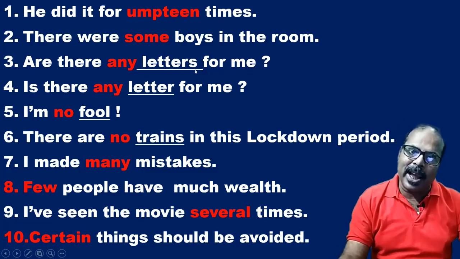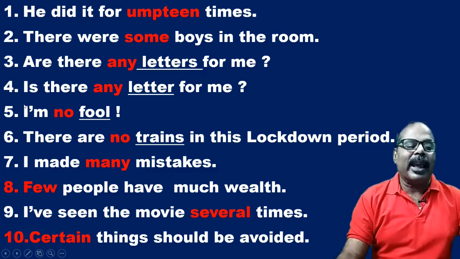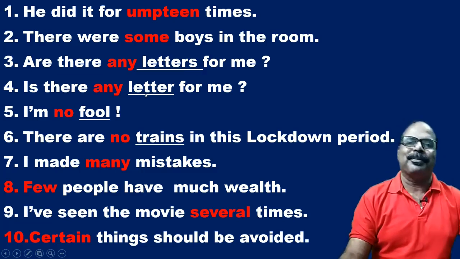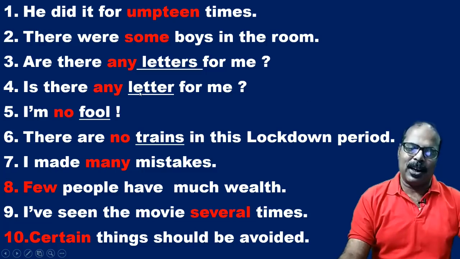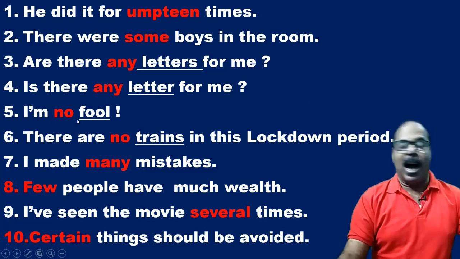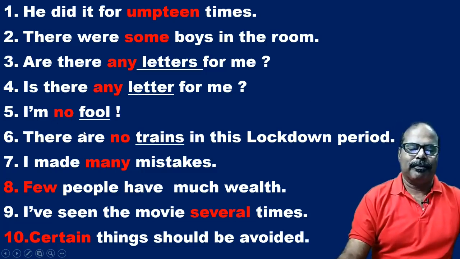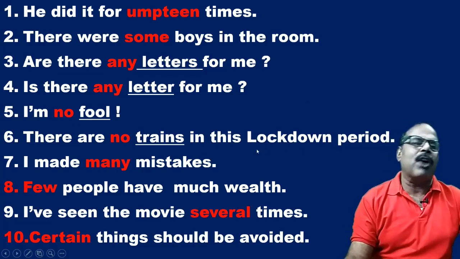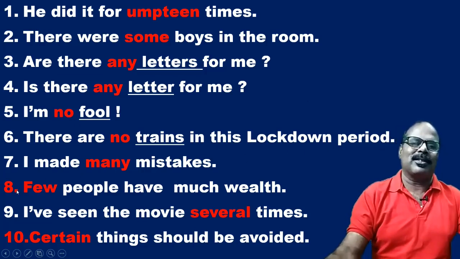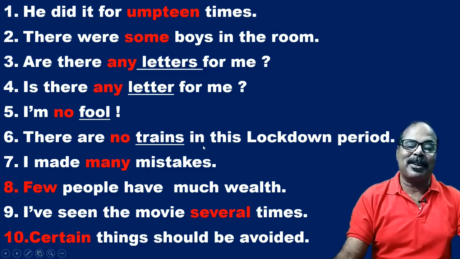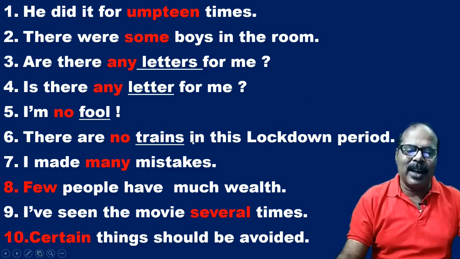Any, it can take a plural noun. Again, is there any letter for me? It can also take a singular noun. I am no fool. There are no trains in this lockdown period. So no can take both singular and plural nouns.